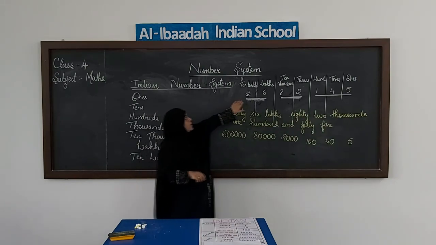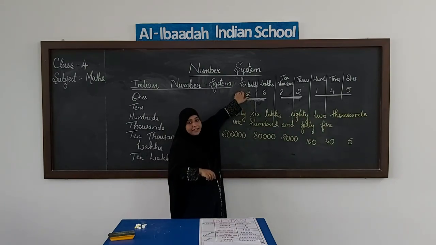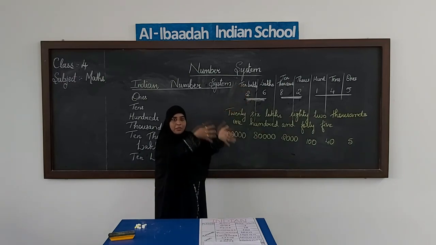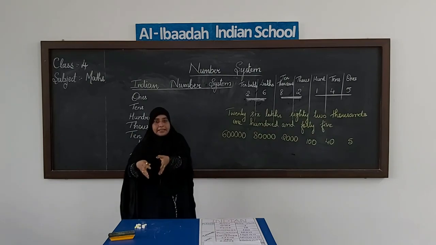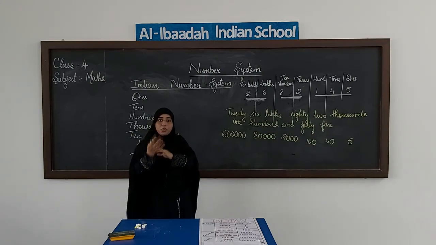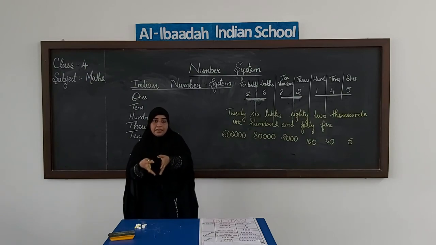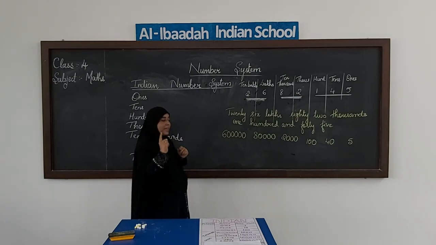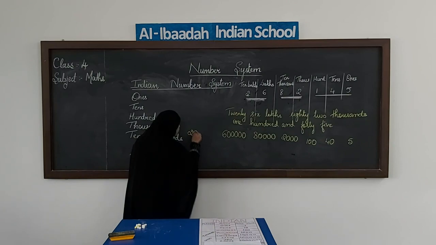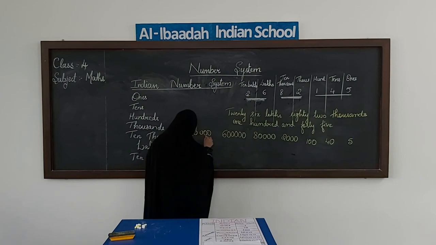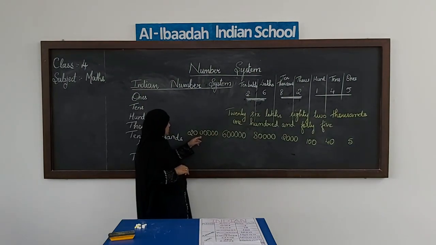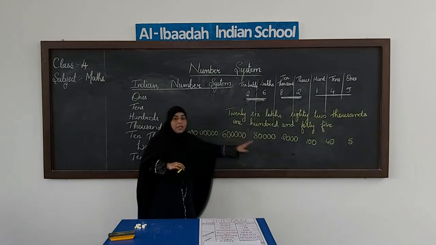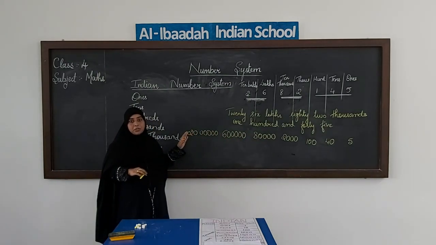Then last we have 2 in 10 lakhs place. 10 lakhs, one group of 10 lakhs, the other group of 10 lakhs. So 2 groups of 10 lakhs, 10 lakhs and 10 lakhs together make 20 lakhs. The place value will be 20 lakhs. Okay. I hope you have got the idea how we write the place values.